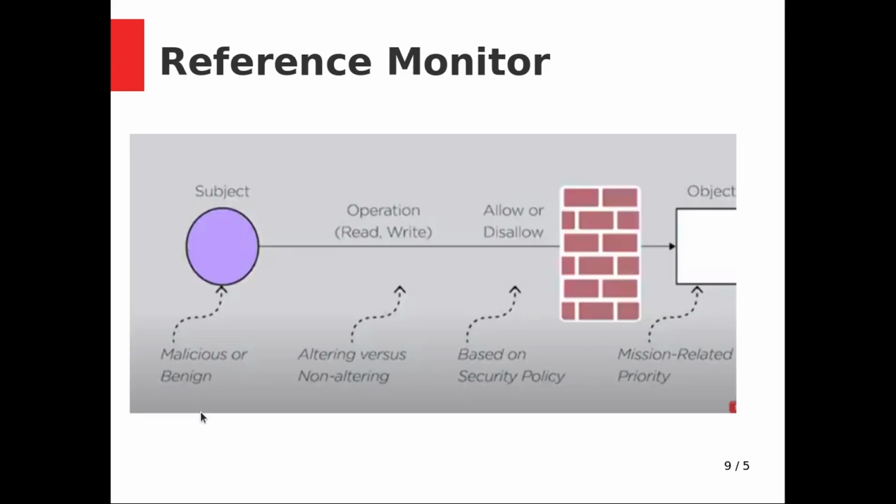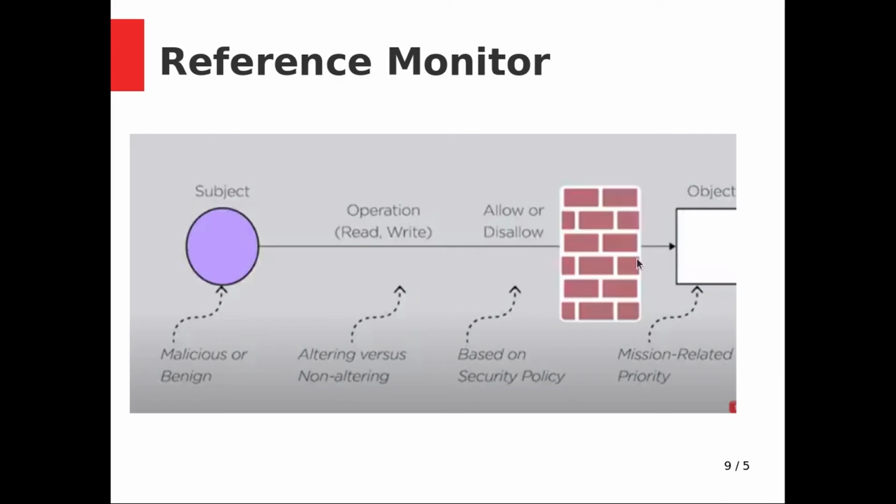Now here this is the firewall, and here the subject means a user, malicious or a hacker, who is trying to perform an operation on the object, which means files. As I told you, objects are files, and operations will be read, write, allow or disallow. So this firewall will allow or disallow depending on the subject, depending on the user.